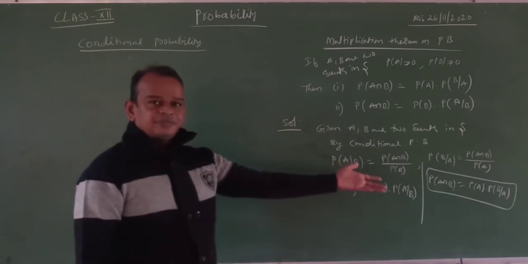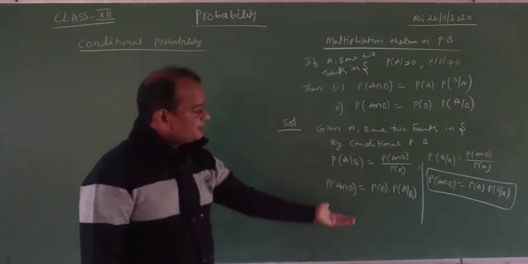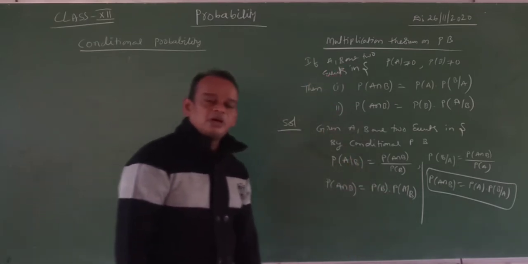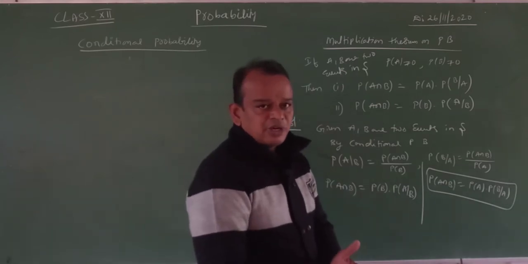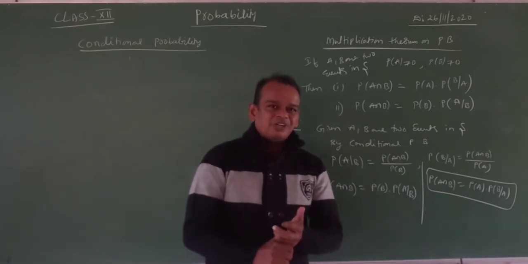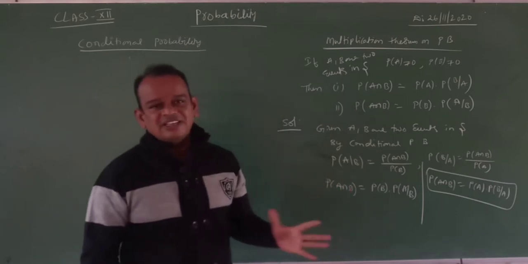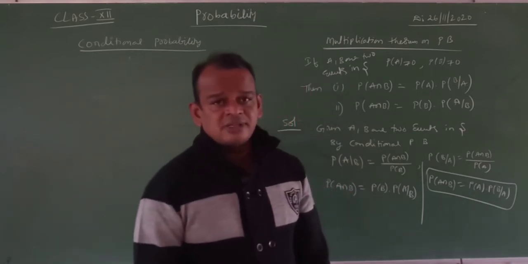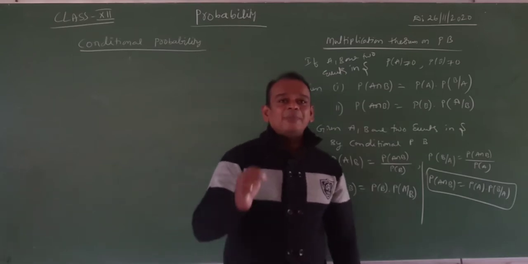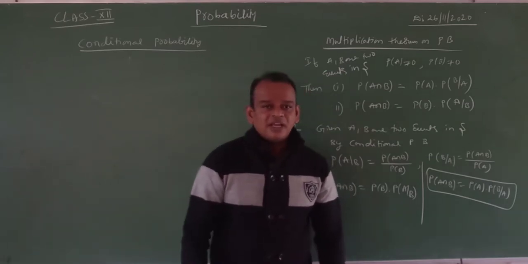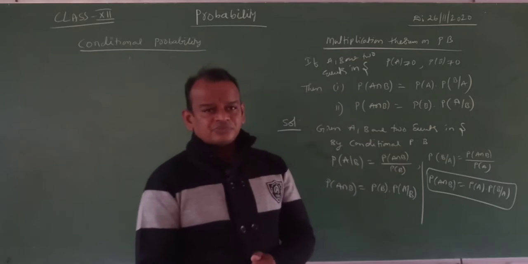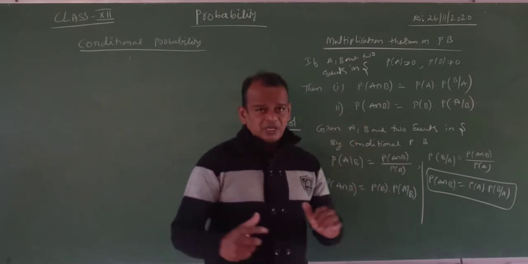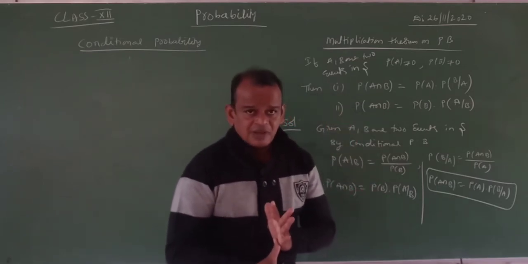Clear? It's clear 100%. This is the multiplication theorem on probability. By using the conditional probability definition, the multiplication theorem is very, very easy. Next, another most important topic in today's class: independent events. How to do the problems? Okay, I will explain, no problem at all.